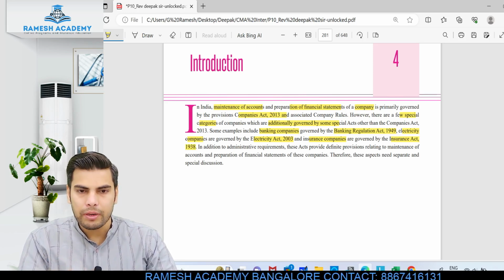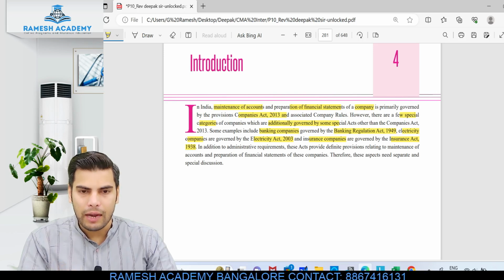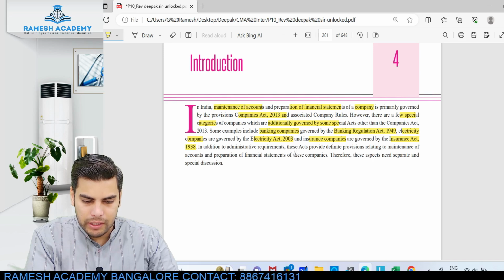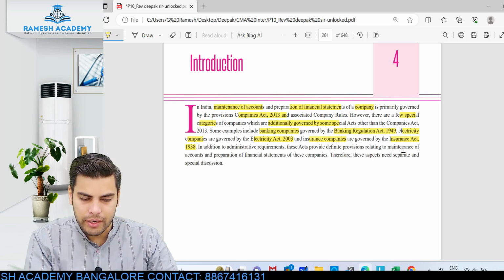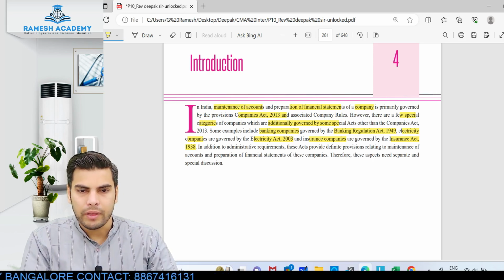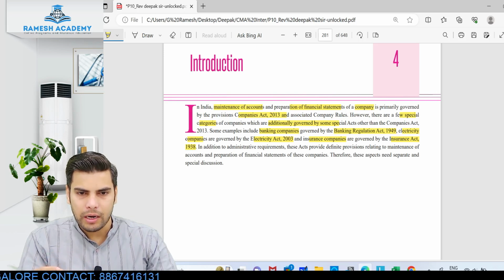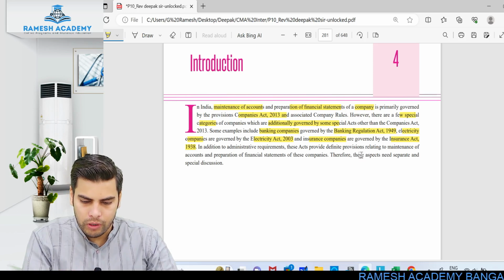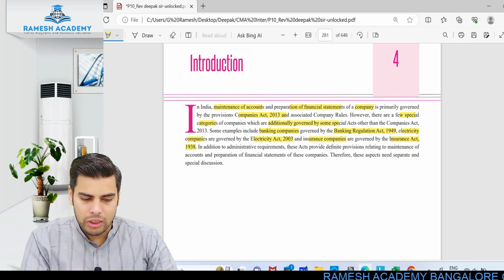For electricity company we have the Electricity Act 2003, and with respect to insurance company we have the Insurance Act 1938. In addition to administrative requirements, these acts provide definite provisions relating to maintenance of accounts and preparation of financial statements of the company. Not only the administration part, these acts also give information about the manner in which these companies are supposed to prepare the financial statements. Even those provisions have been included in this law. Therefore, these aspects need separate and special discussion.